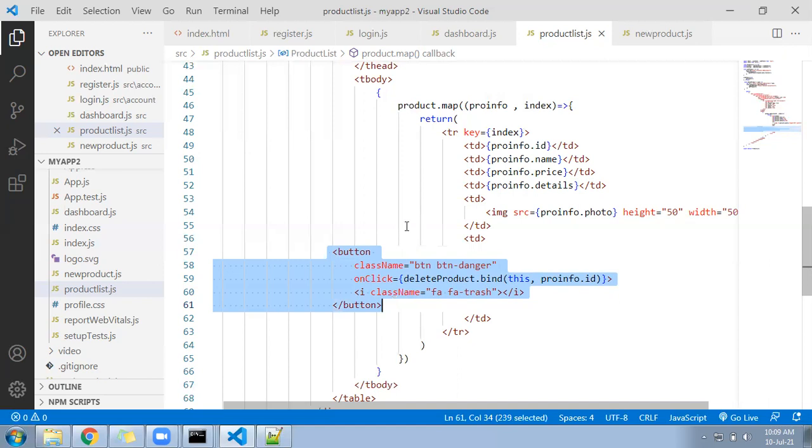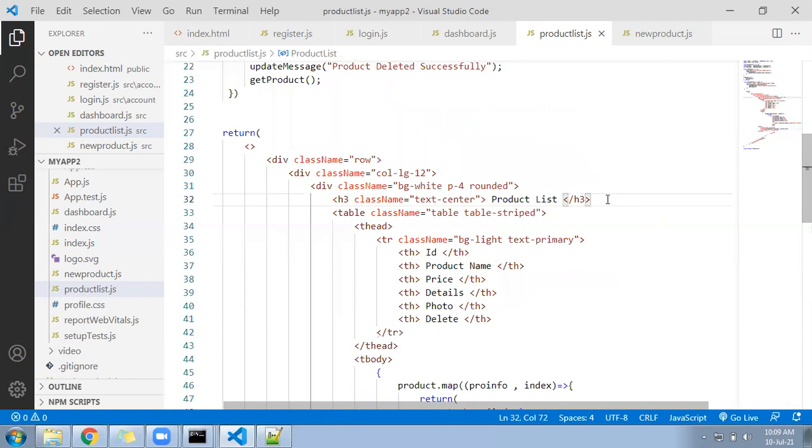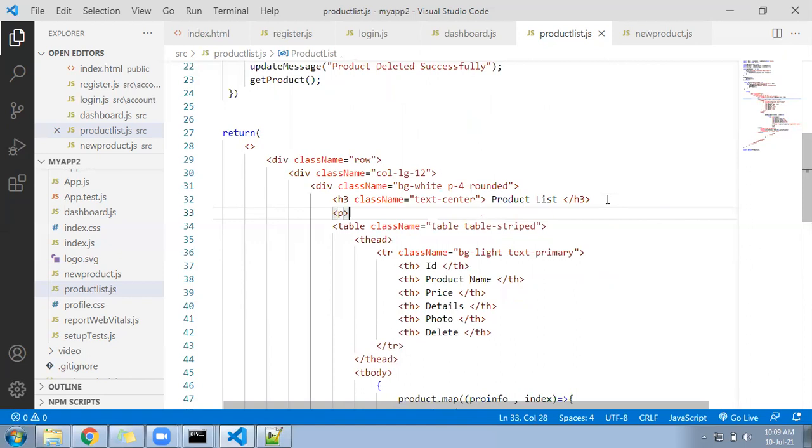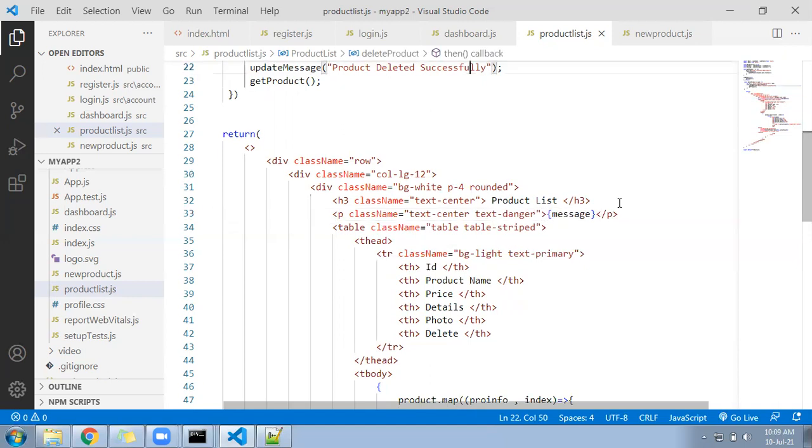Okay, now we need to display one message on the top after H3, in a paragraph, message, class name, text hyphen center, text hyphen danger, text center and text danger. So once you delete a product, a red color message will come, product deleted successfully.